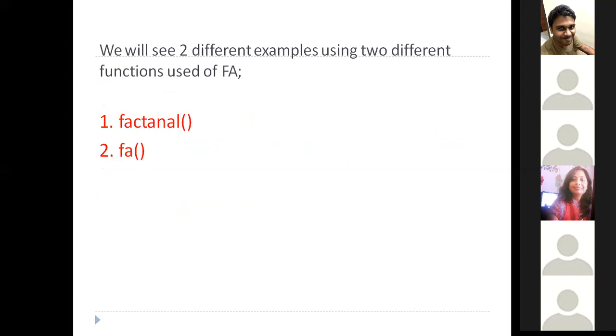There are two different functions available to compute factor analysis, factanal and fa. To compute exploratory factor analysis, you have to use factanal, and for the other method you have to use fa.